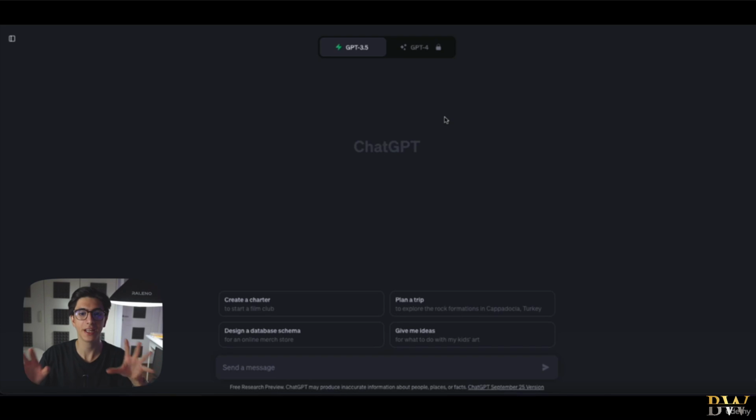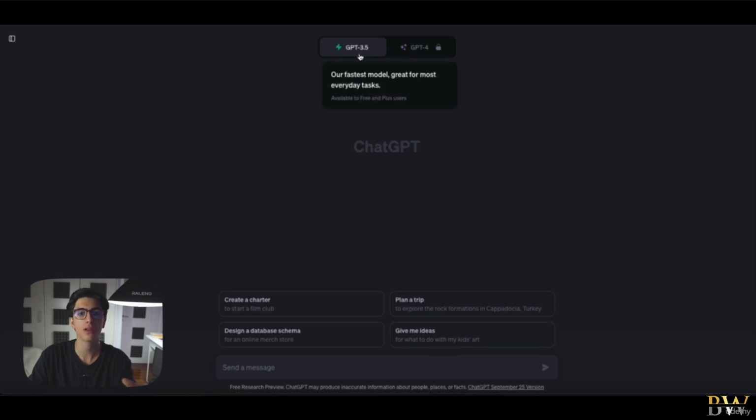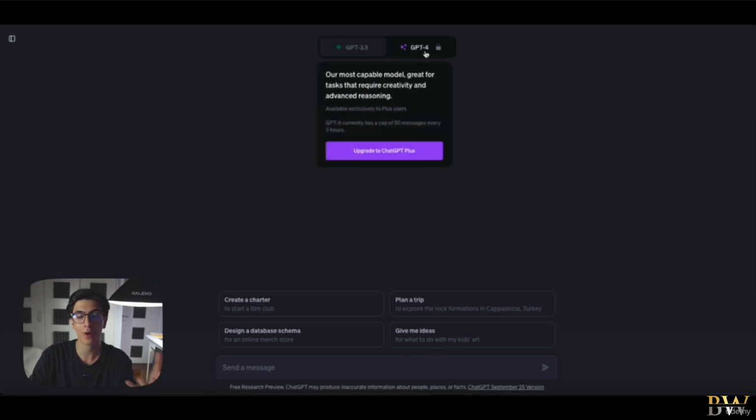So this right here is the interface that you're going to see once you sign up and create an account in OpenAI. This is the interface of ChatGPT. Now, the first thing we can see up here is that we can actually upgrade to ChatGPT 4. GPT 4 is pretty much just a paid service of OpenAI, if ChatGPT 3.5 is the free version. ChatGPT 4 just has a higher computing power.